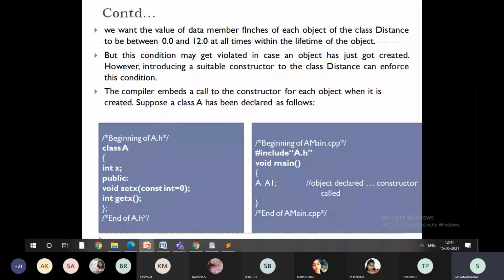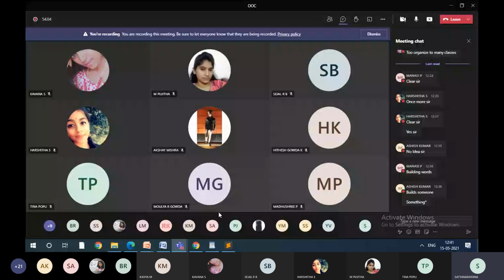We will see the different types of constructors and all those things in the next class. I don't want you to get confused. Now you understand only namespaces and inline functions. Next class, we'll go for constructors, destructors, and array of objects.